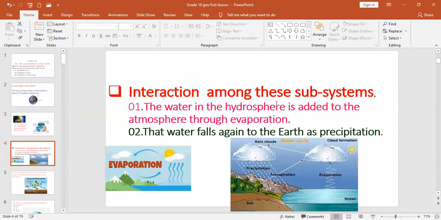Okay, then the interaction among these subsystems. What are some examples of interaction among these subsystems? The water in the hydrosphere is added to the atmosphere through evaporation. Here we have interaction between the hydrosphere and the atmosphere. Can you see the interaction here? The water in the hydrosphere is added to the atmosphere.